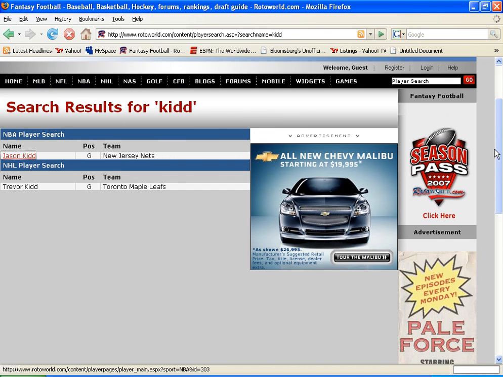As you can see, the last name Kidd came up with 2 results, one for NBA and one for NHL. If you were to do it by first name, you would get hundreds of results for the name Jason, because it's a common name. But because Kidd isn't as common as most last names with 2 Ds, this only came up with 2 results. Let's continue by clicking on the player name.